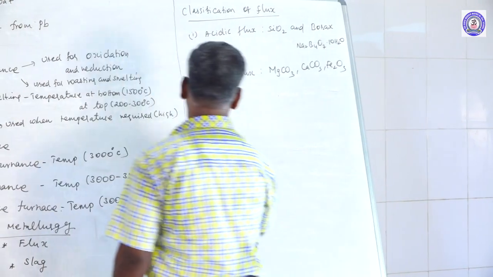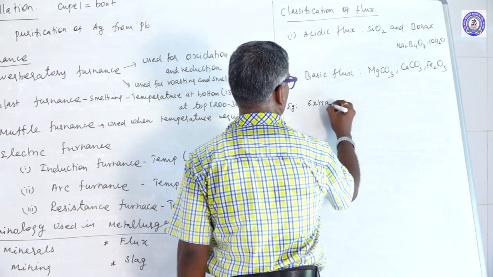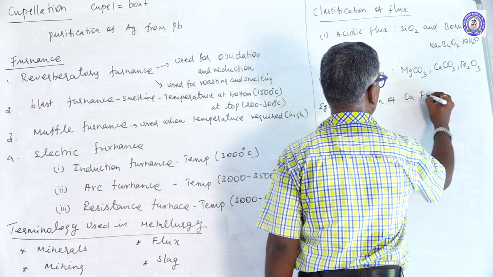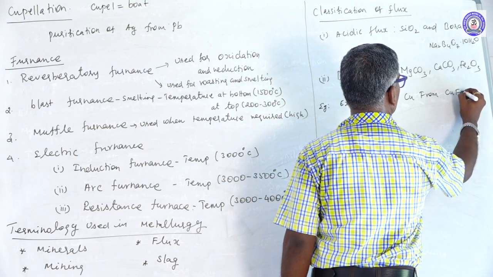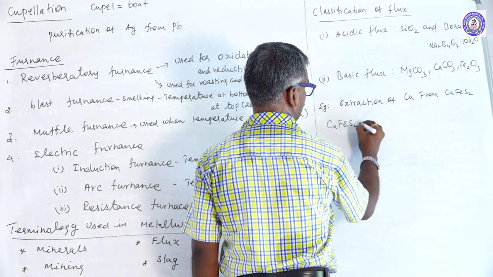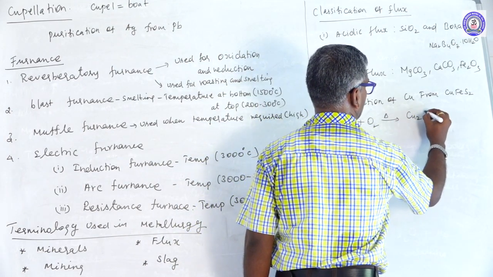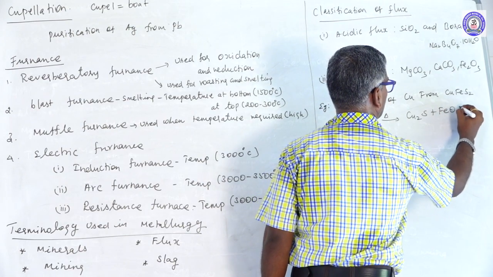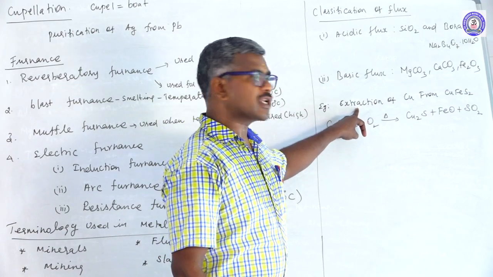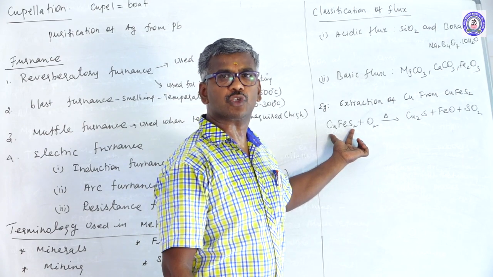For example, extraction of copper from copper pyrite. This is a sulfide ore concentrated by froth flotation.